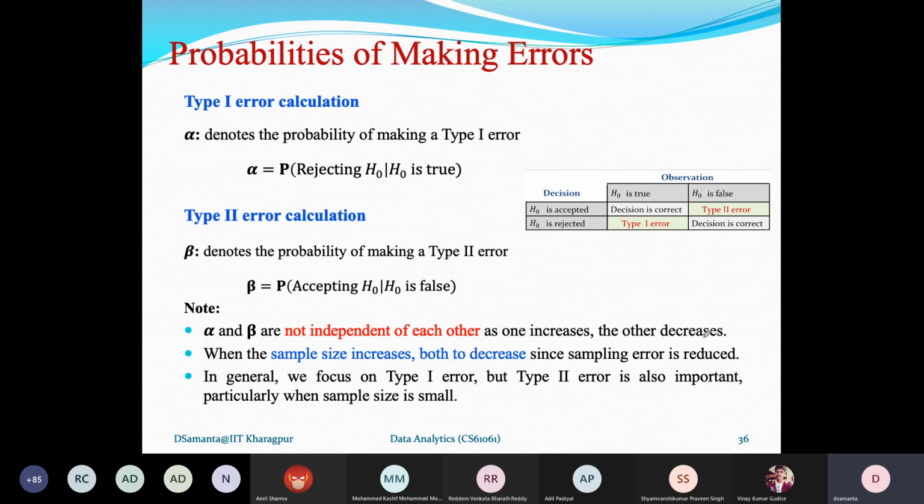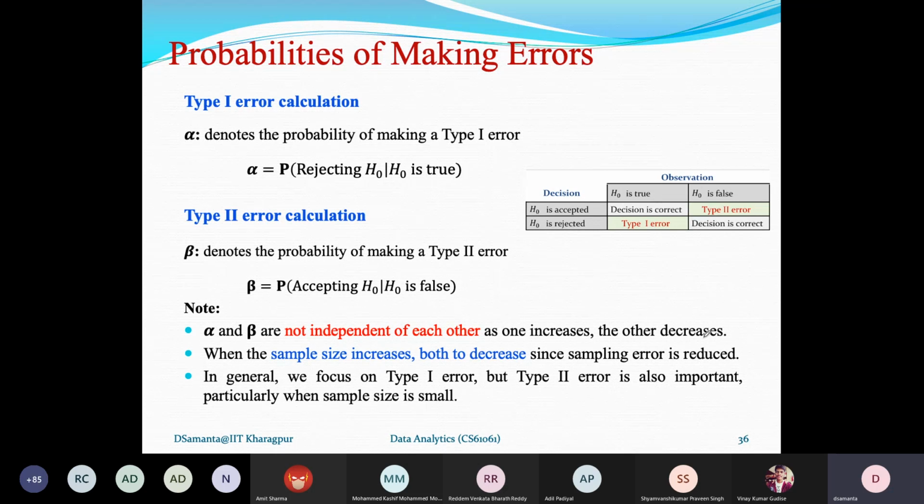Even the judges say that the innocent should not be penalized under any situation. So if a particular criminal gets excused, that is acceptable, but under no situation should an innocent be penalized without any fault of his.